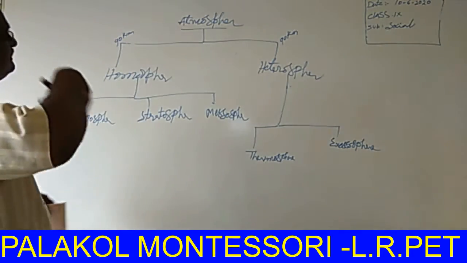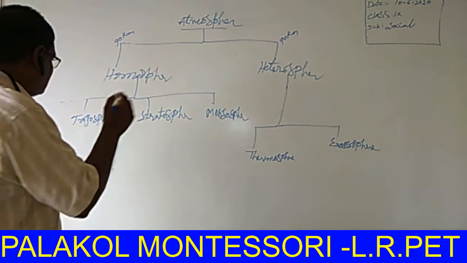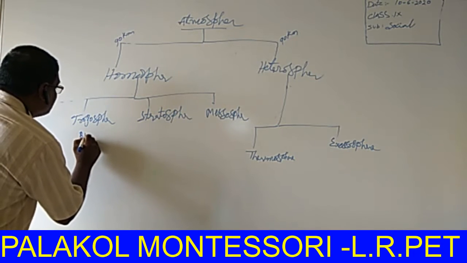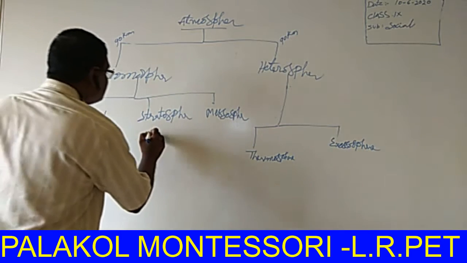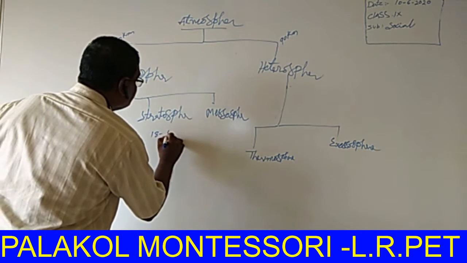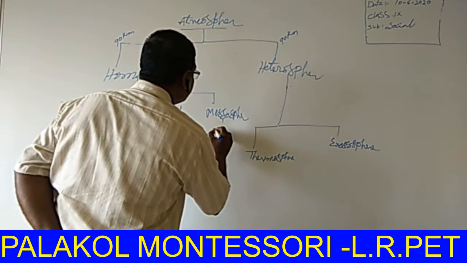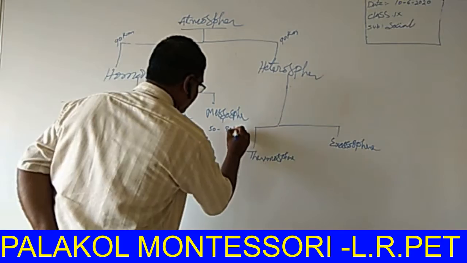Listen, how many kilometers of height is each layer of the atmosphere? The troposphere is 8 to 18 kilometers. The stratosphere is 18 to 50 kilometers. The mesosphere is 50 to 80 kilometers of height.